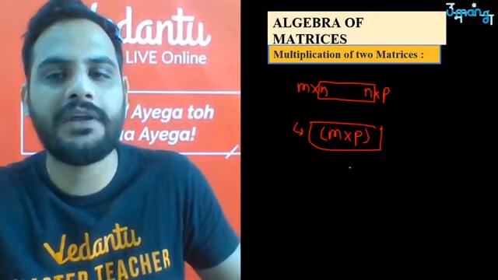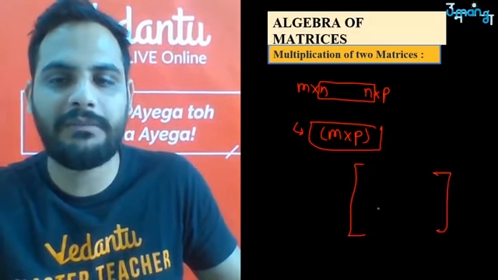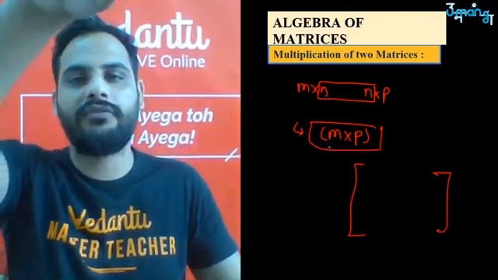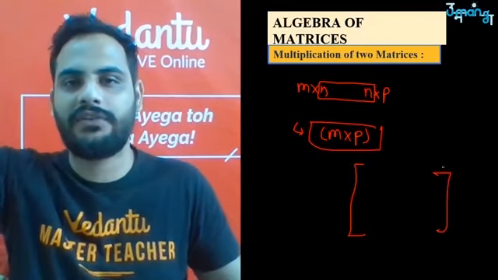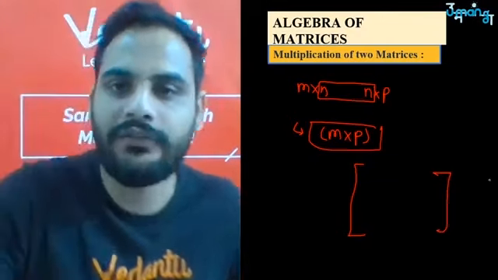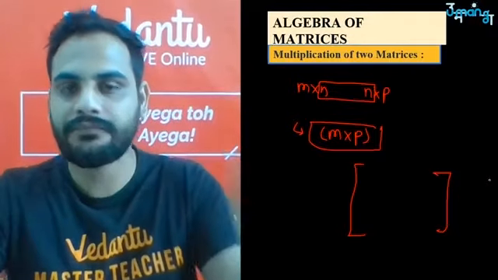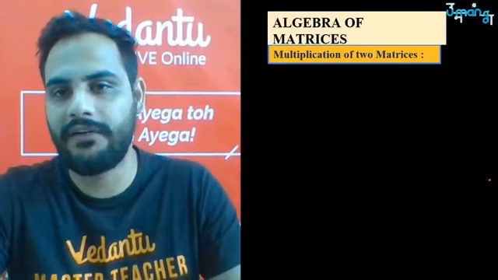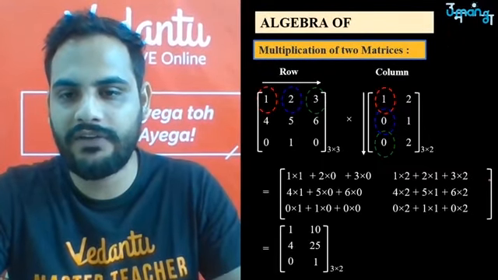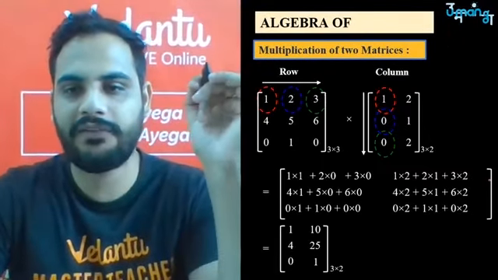Now if it is m into p, write the element form, how the elements will look, and then you will know that it is first row with the first column, first row with the second column, first row with the third column, and so on. After that it is very easy. This is your multiplication of the matrices. Okay, let's look at some questions now. This is how the multiplication of the matrices works.